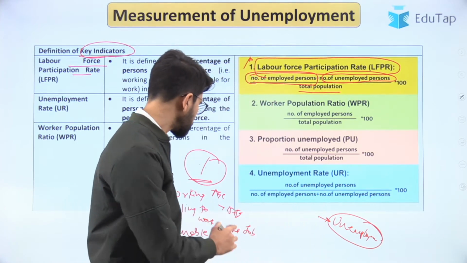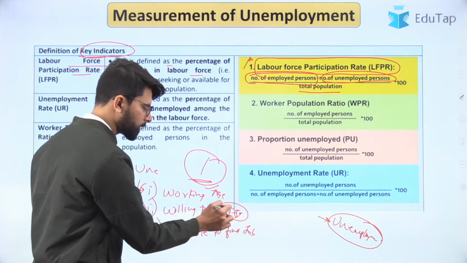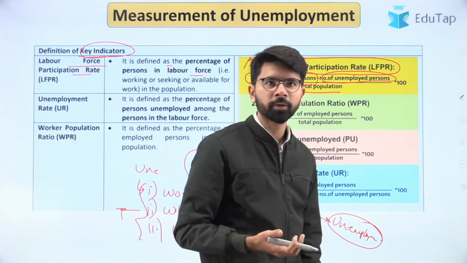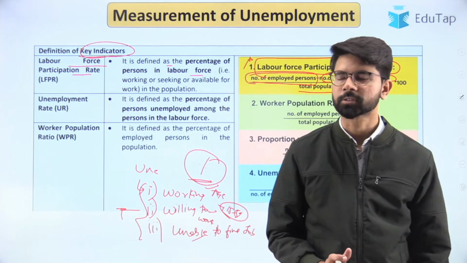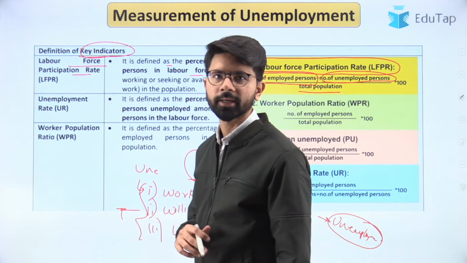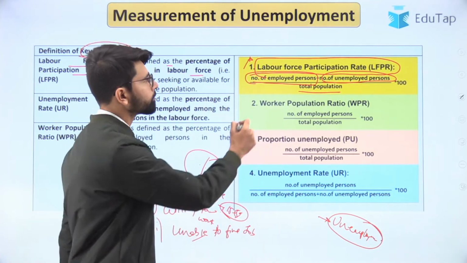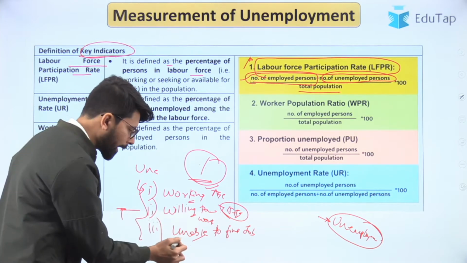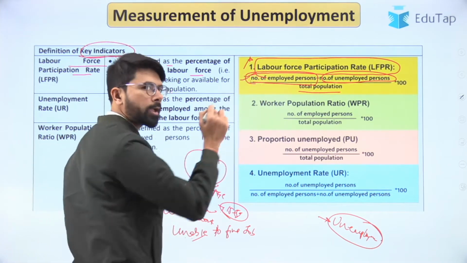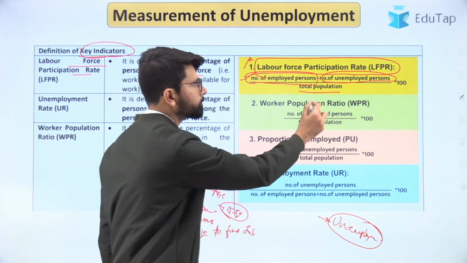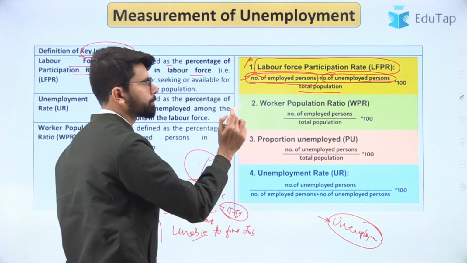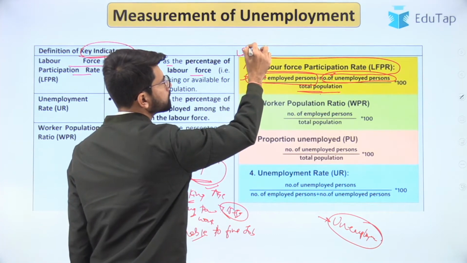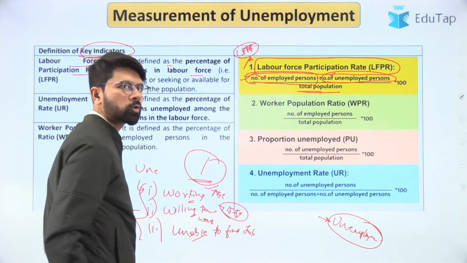So if the person is a part of the working age population, that is 15 to 59, and is willing to work, and at the same time is unable to find a job for himself, then he is considered an unemployed person. So how do we measure the unemployment rate that exists within the economy? First of all, if the person is of working age and willing to work, and if he has found a job, then he is employed. In the same case, if he hasn't found a job, then he is an unemployed person. Then we divide by the total population, and we get the LFPR, that is, labor force participation rate.